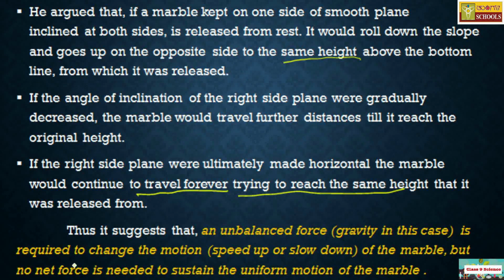That was the misbelief. He suggested clearly from this experiment that no net force is required to sustain uniform motion.